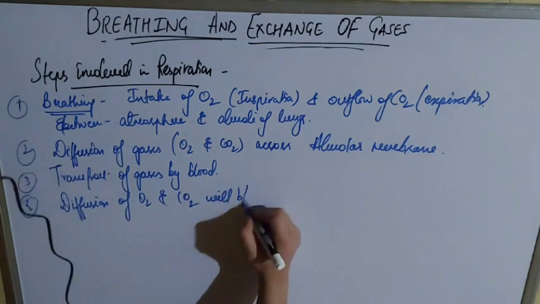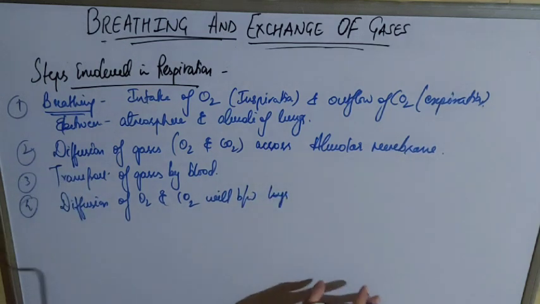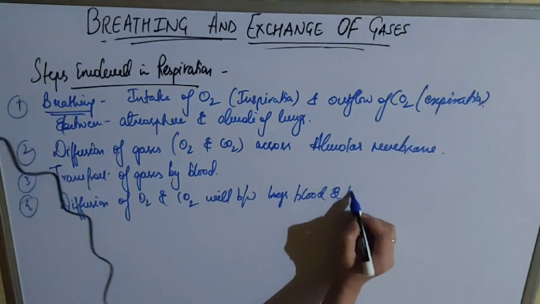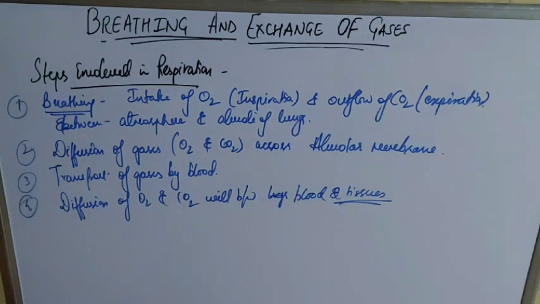between lungs and blood, and blood and the tissues. Okay, so the first step is breathing, then diffusion of gases across the alveolar membrane, then transport of gases by the blood, then diffusion of O2 and CO2 between blood and tissues. And the final step involved is utilization of O2 by cells for catabolic reaction and resultant release of CO2.